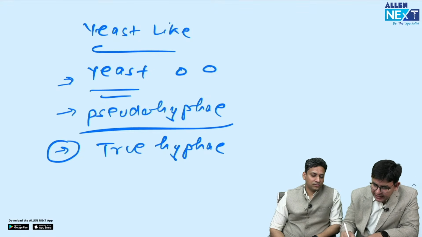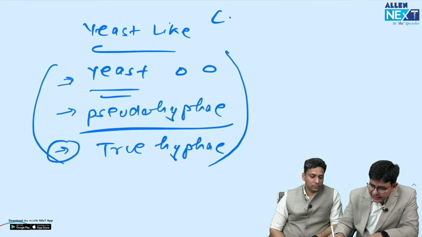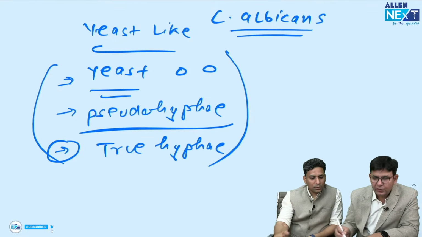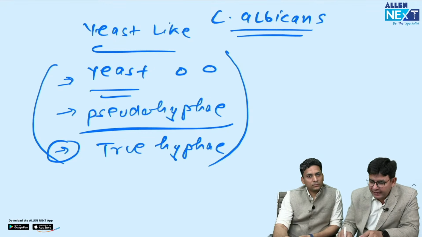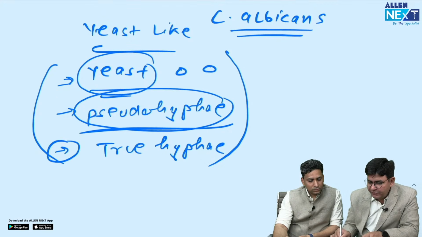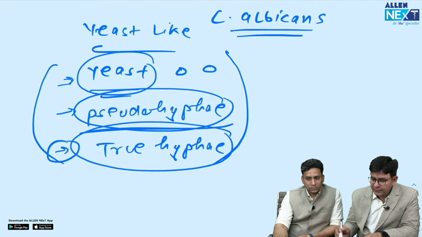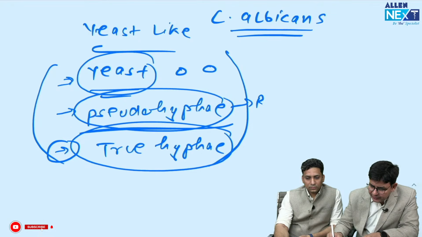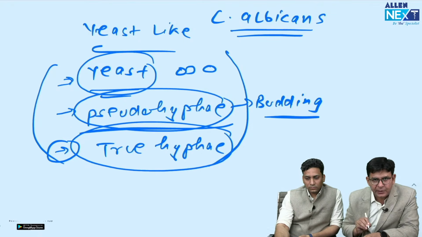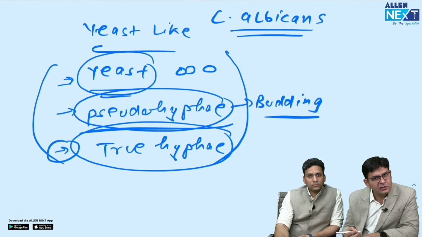So this particular Candida, in fact I should write Candida albicans, this particular species is such which can show you any form. It can be a yeast, it can be pseudo hyphae, it can be true hyphae. Pseudo hyphae basically means budding. If you see budding in the yeast cell, that particular term is pseudo hyphae.